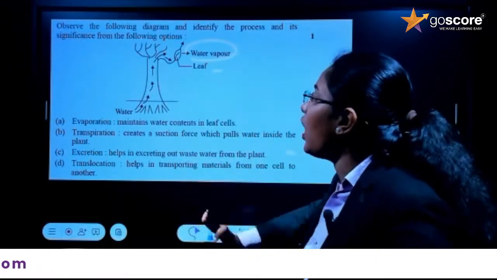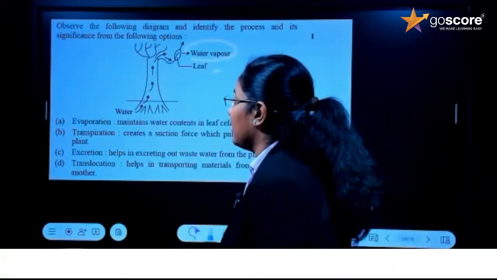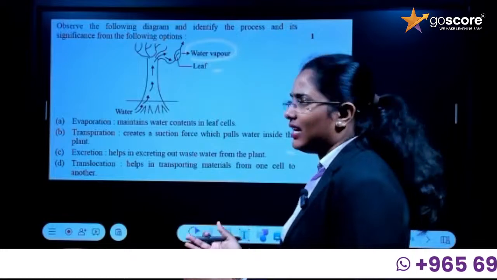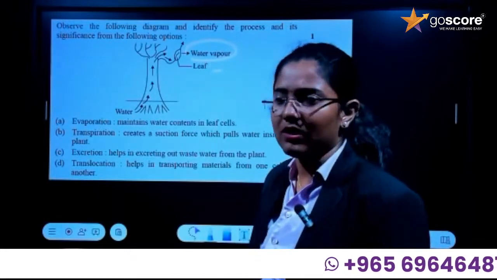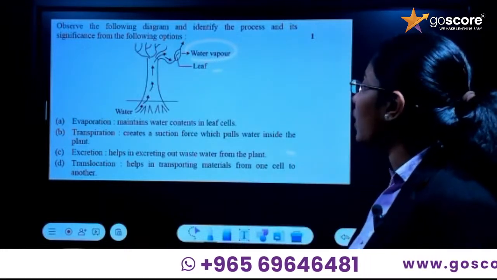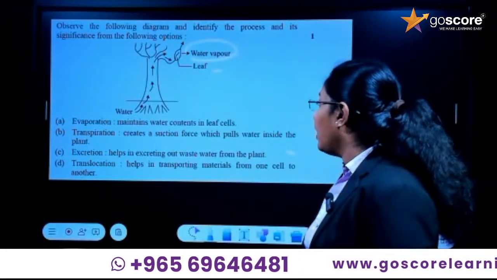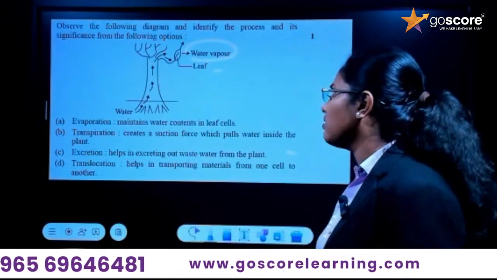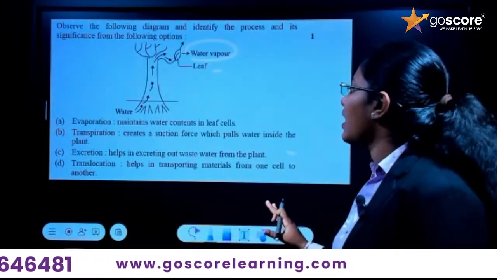Okay. So option C, excretion. Excretion, you know, is the removal of waste from the plant or even from the human body. It helps in excreting out waste water from the plant. So that's a wrong statement. It's not excretion. Okay.